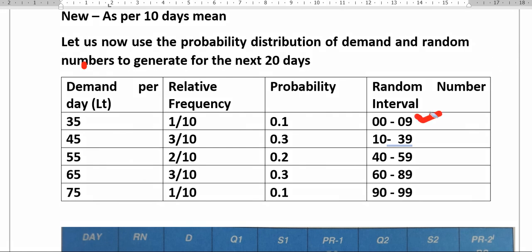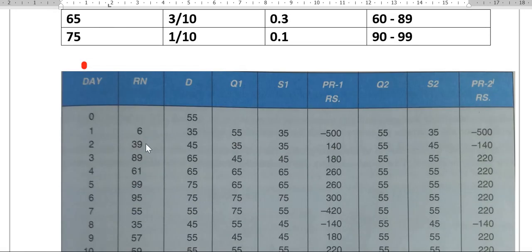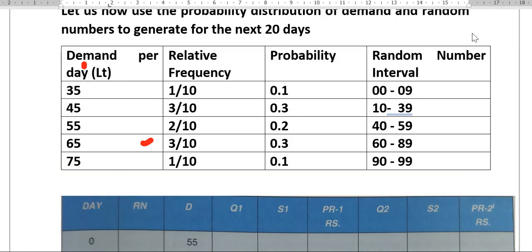The next number has been taken as 39. Now you can see what is the corresponding demand for random number 39. See the table here: 39 is coming in the second row. So the second row is 45.